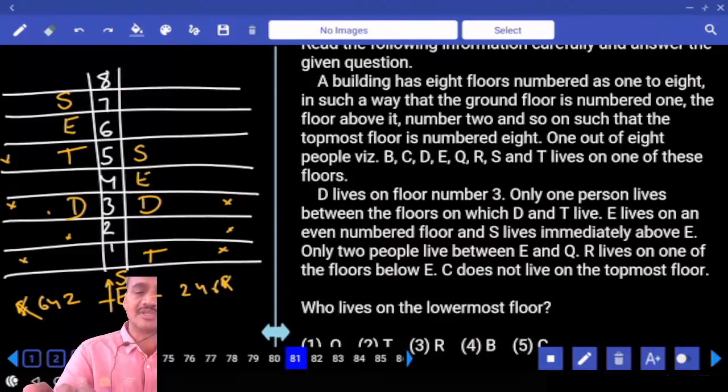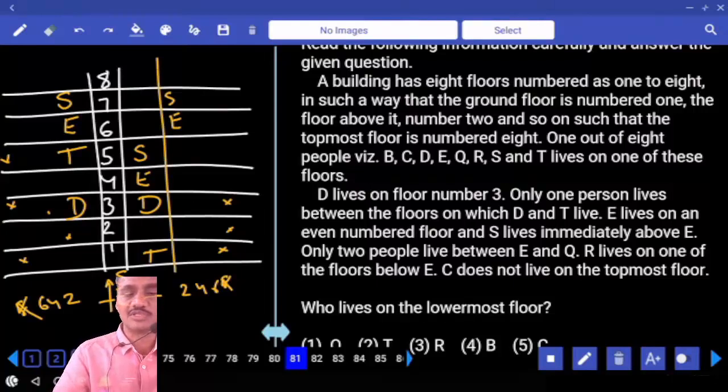Tell me another possibility. And E is here, S is here. Right? Now 2 are possible. And E can be on the 8th floor, not possible. Hence we have 2 possibilities to this one, S, C, D, T. And next one, S lives immediately above E.